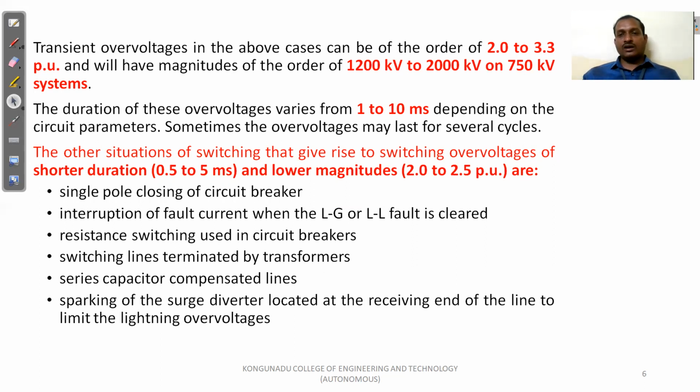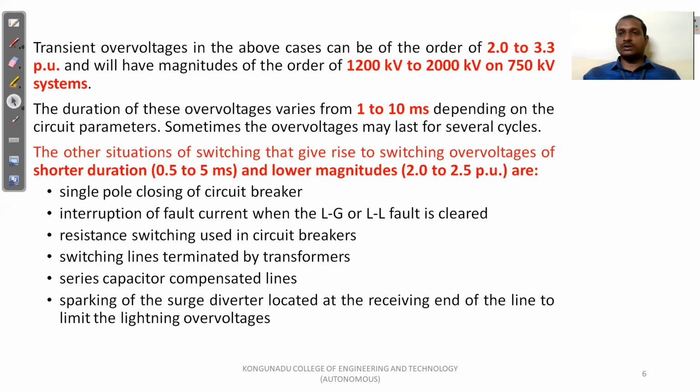The reasons for the origin of these shorter duration switching surges in extra high voltage and UHV systems are: single pole closing of circuit breaker, interruption of fault current when a line to ground or line to line fault is cleared, and resistance switching used in circuit breaker. If you use the resistance switching concept in a circuit breaker, this will happen. Switching lines terminated by transformer is also one of the reasons.